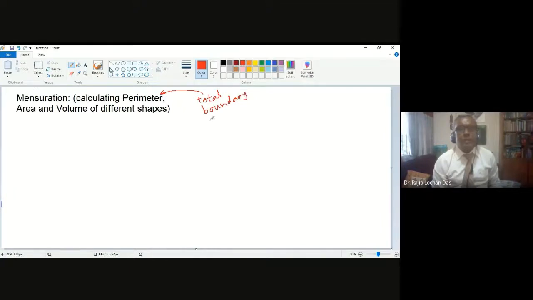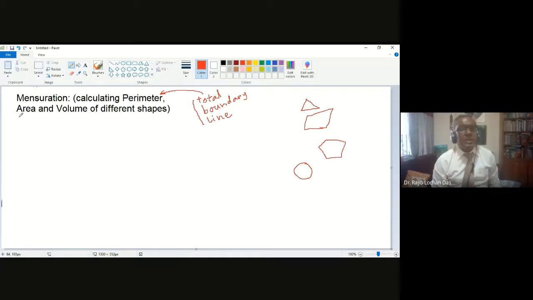So perimeter can be for a triangle, perimeter for a rectangle, any shape perimeter is possible. One triangle or four side or five side or six side or circle, perimeter is possible for every shape like that. Is it okay?